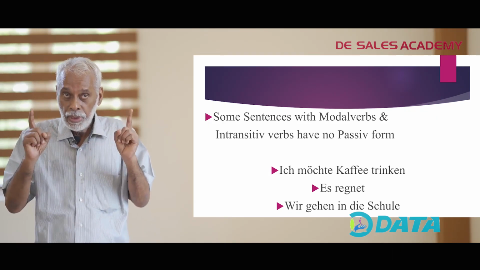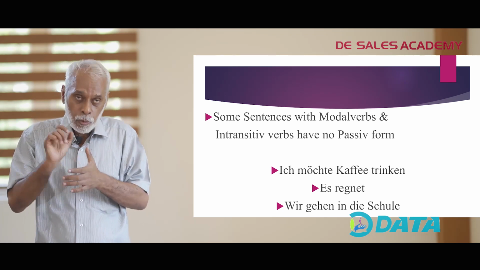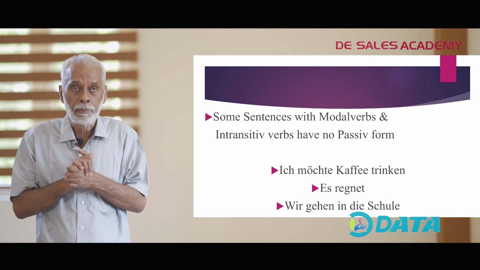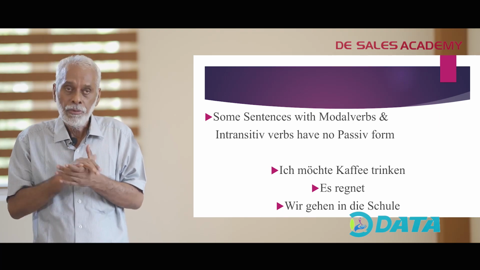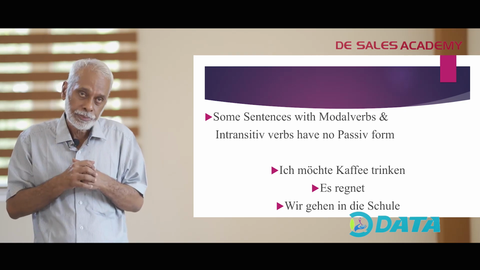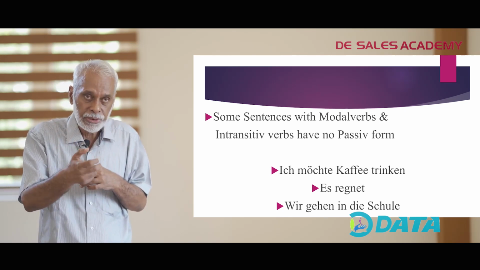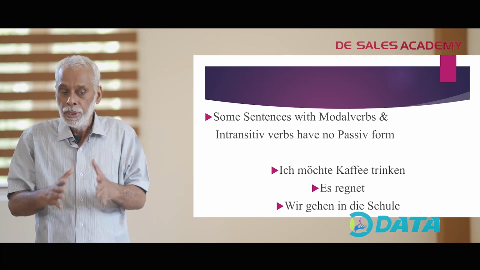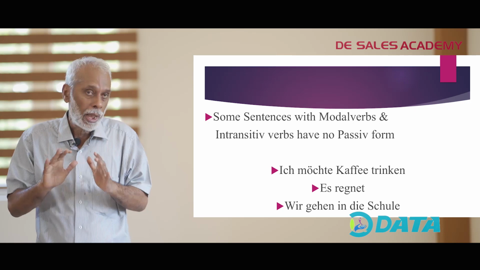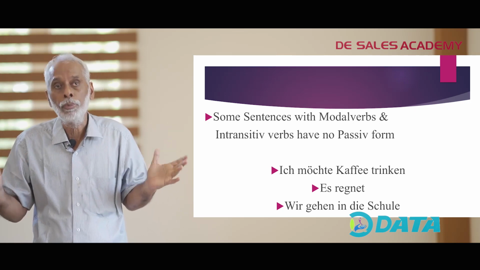So that's the first and the most important thing if you want to construct a passive sentence. Look whether the verb is transitive or not. Look whether in the sentence there is a modal verb. In these two cases, keep in mind, ein Passivsatz ist unmöglich.